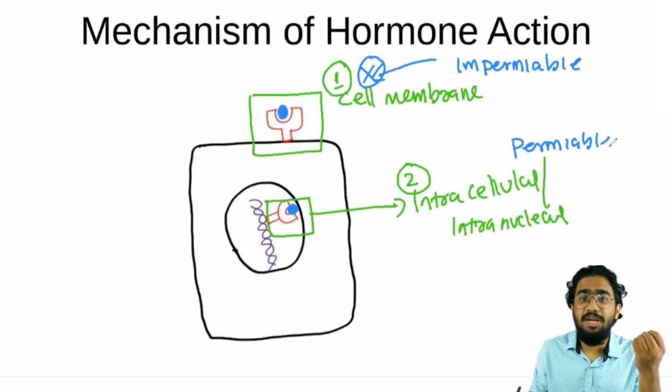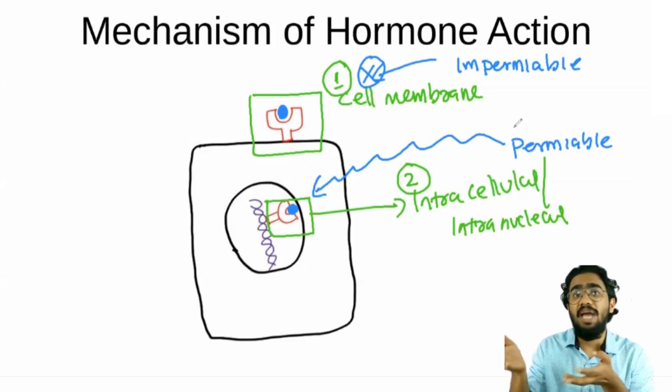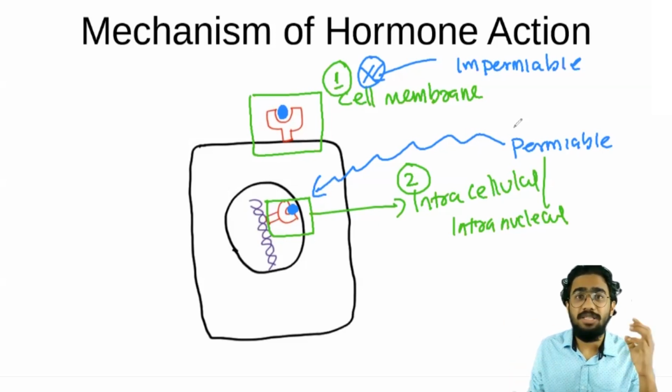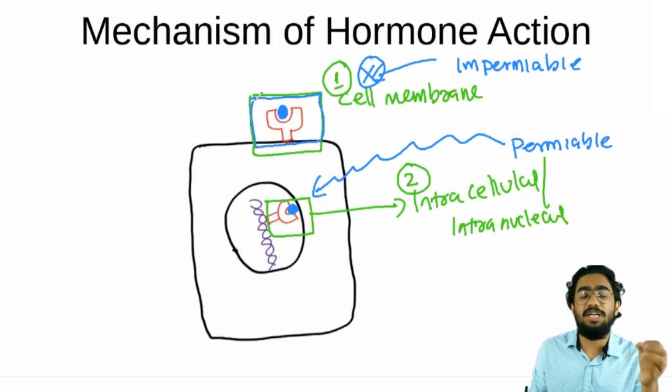In my last video about the cell membrane, I discussed the basics of permeability, which depends upon lipid solubility and water solubility. If you haven't watched that video, please go and watch it. I told you that whenever an impermeable hormone comes, the hormone cannot enter the cell. So how will the hormone act? The hormone should bind on the receptor which is present on the cell membrane.